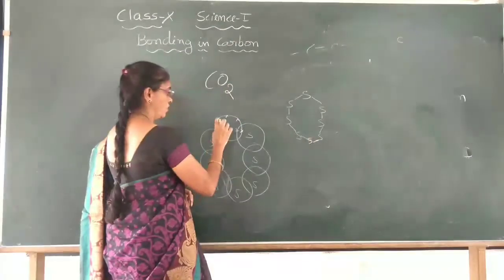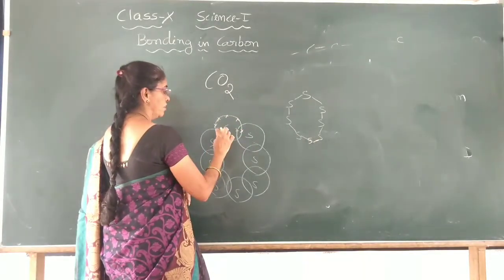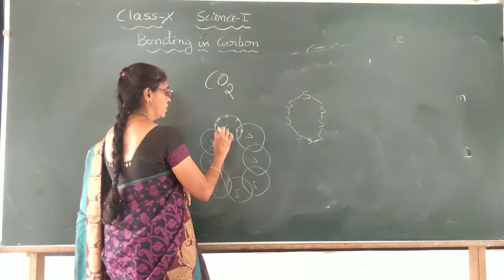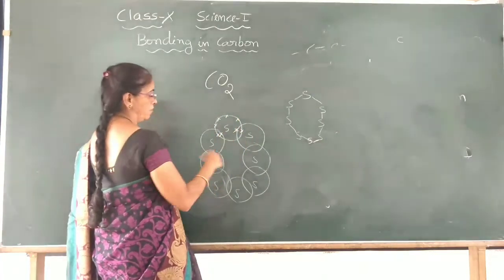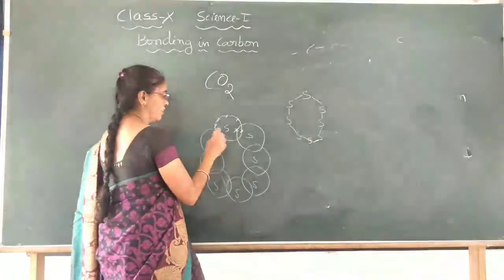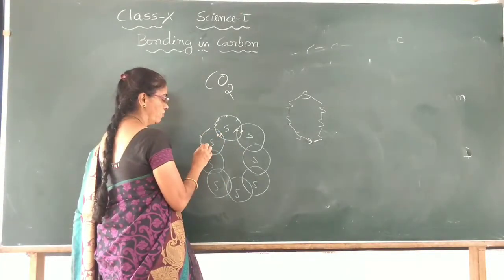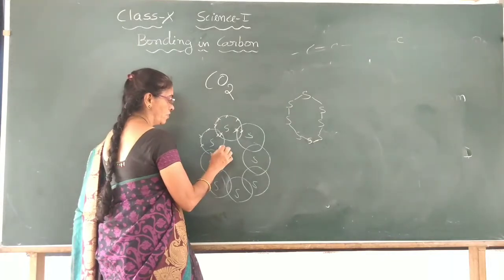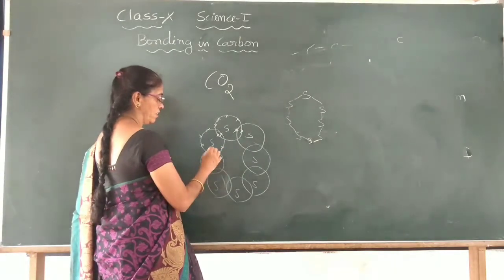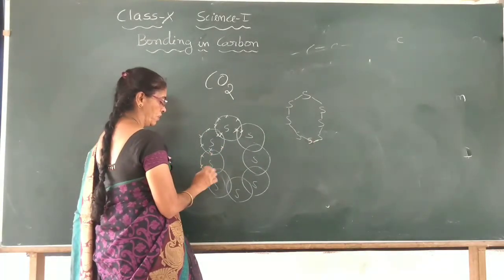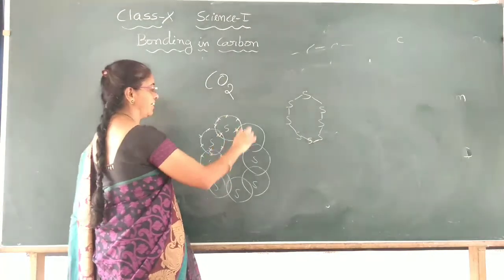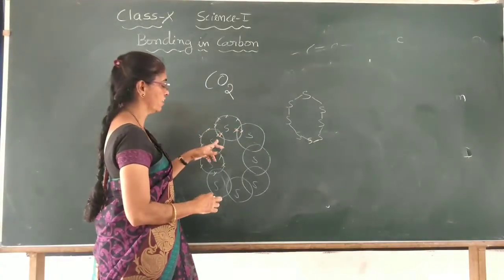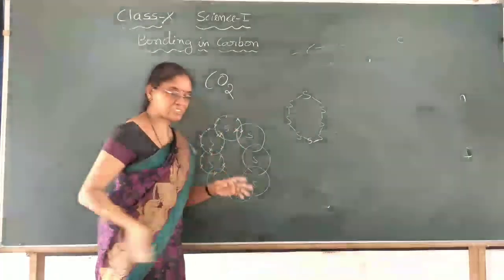Like this way. This is the share. In the same manner you can try to draw it. If you count 8 electrons around each atom, 2, 4, 6, 8, like that it forms. Try to complete this figure.